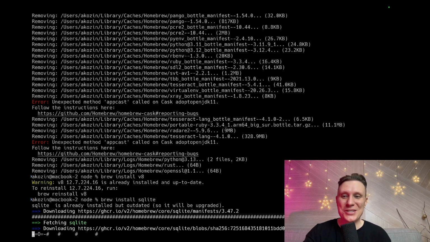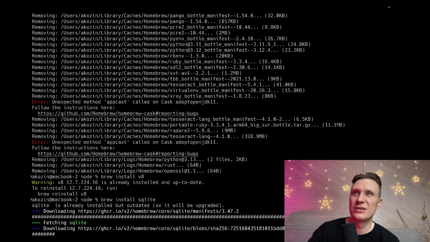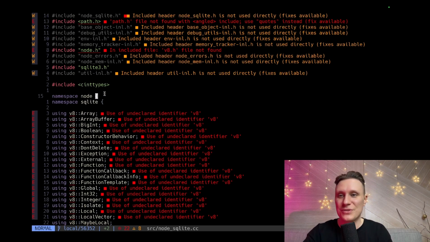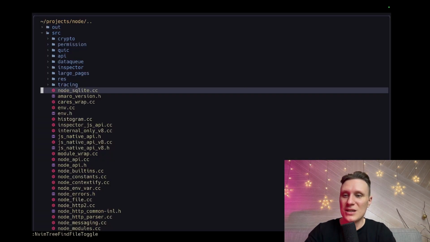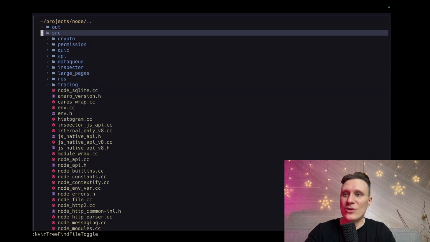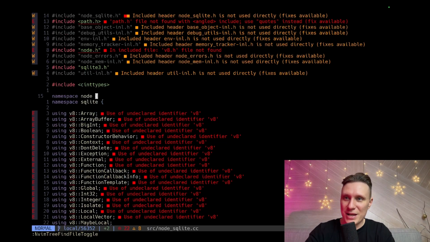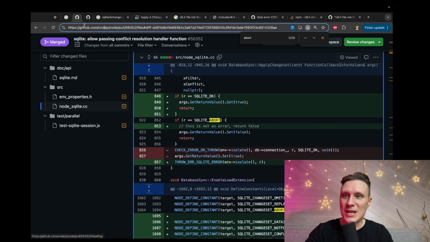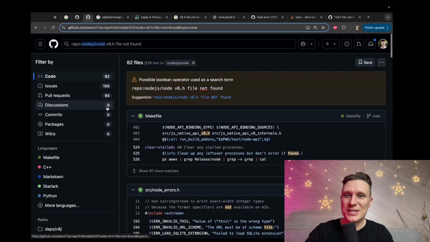Probably I just need to install some dev dependencies and the issues will resolve themselves. But I don't think so, because I don't think the version of this SQLite corresponds to the version of SQLite in this V8. I probably need to read the developer's guide on this. Perhaps it's time. It's time to read the developer guide.